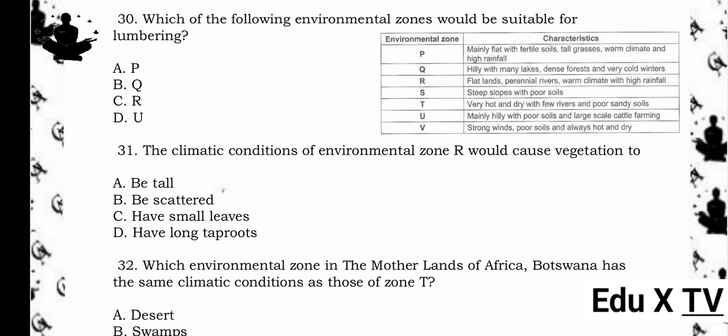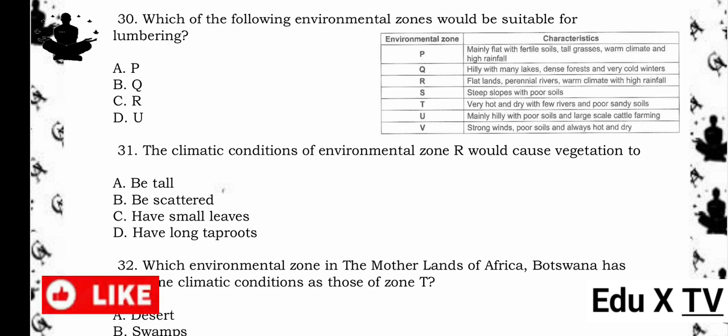31. The climatic conditions of environmental zone R would cause vegetation to A. Be tall. B. Be scattered. C. Have small leaves. D. Have long taproots. The answer is A. Be tall. Reason being, high rainfall and warm climate in Zone R promote the growth of tall vegetation because plants have enough water and favorable temperatures.